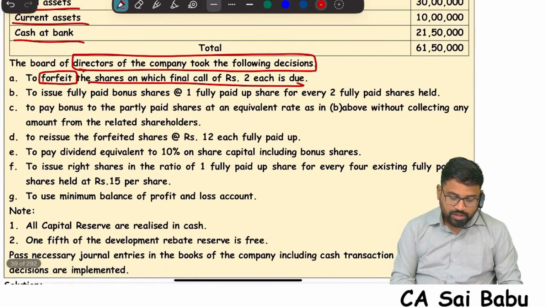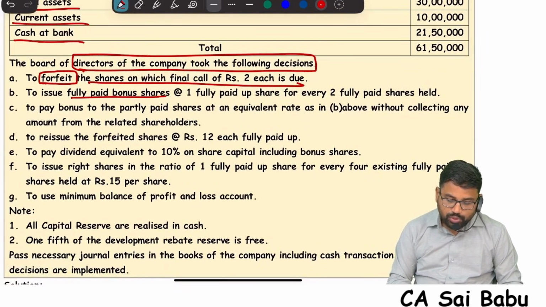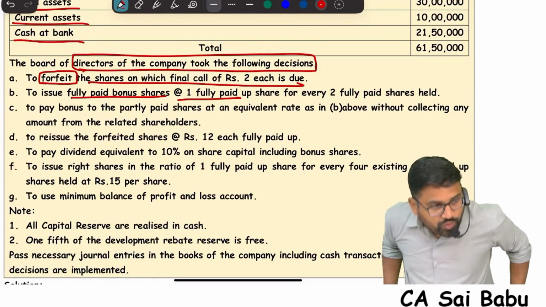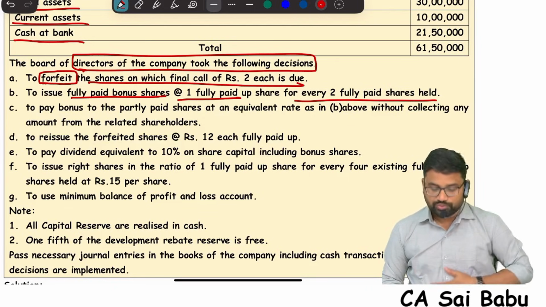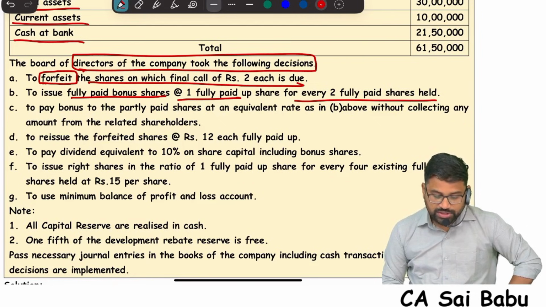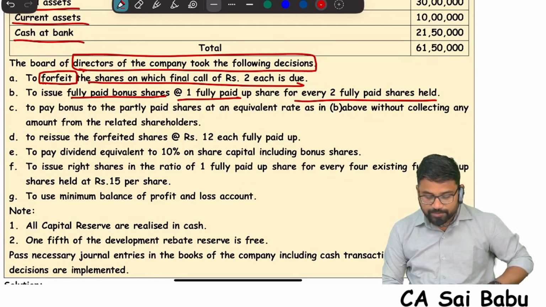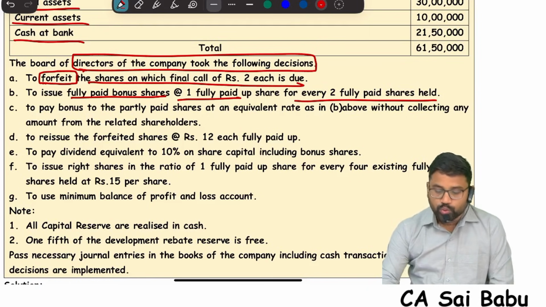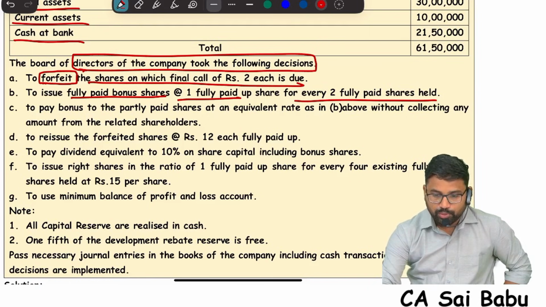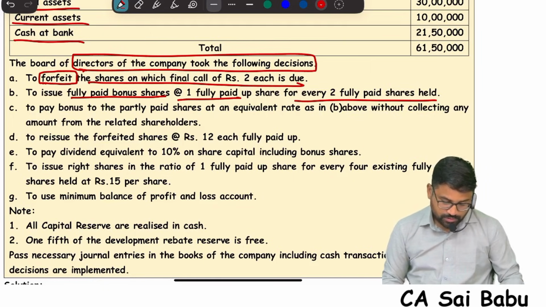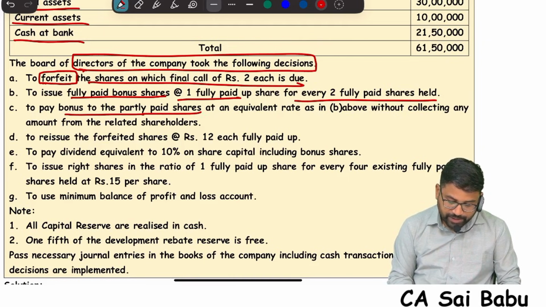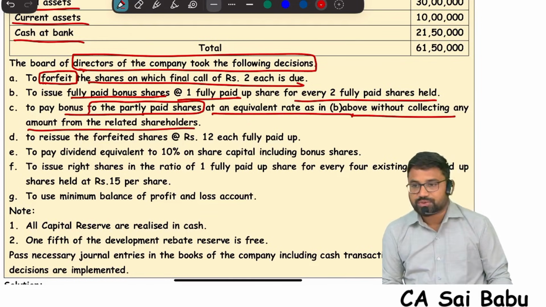Okay. Next, they want to issue fully paid bonus shares at 1 fully paid up share for every 2 fully paid up shares held. So the bonus issue they want to give: fully paid bonus shares at 1 fully paid up share for every 2 shares will be given as bonus shares. Everybody. Next, to pay bonus to the partly paid shares at an equivalent rate as in B above, without collecting any amount from the related shareholders.